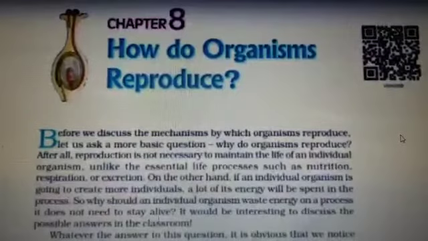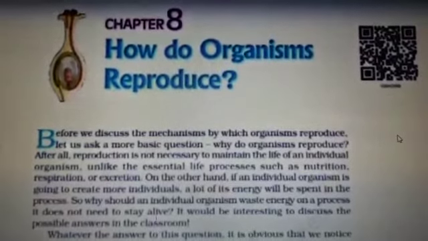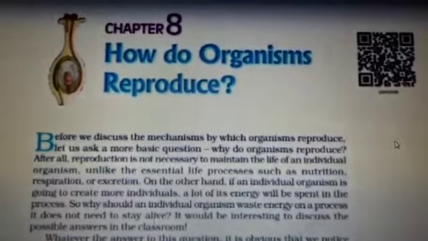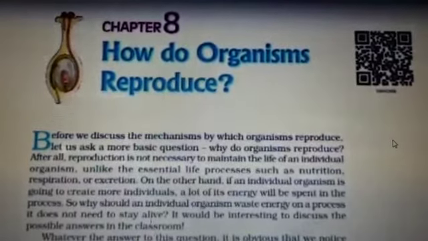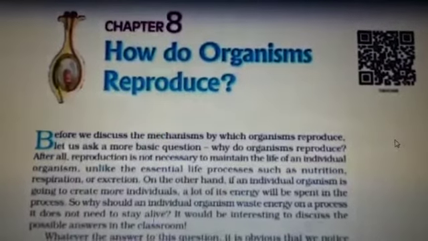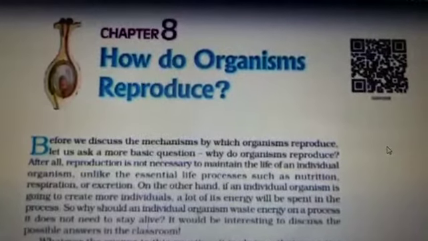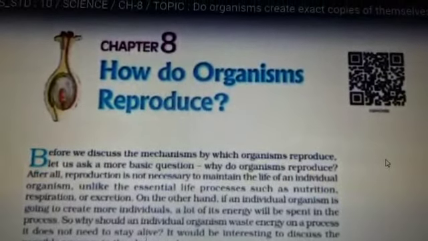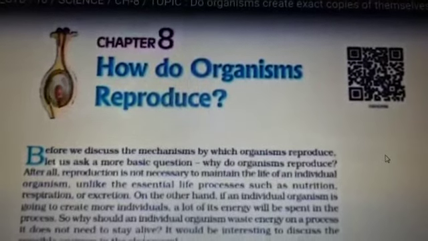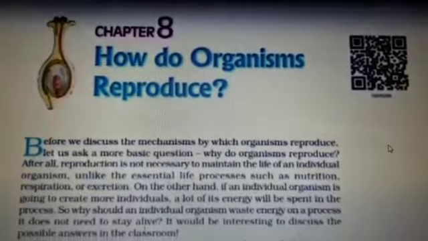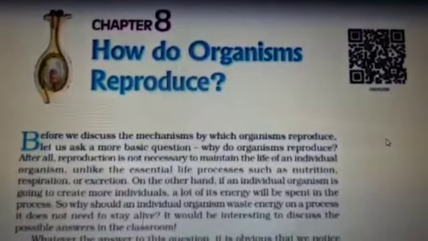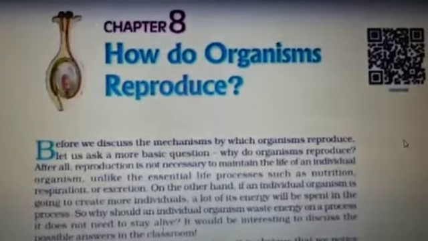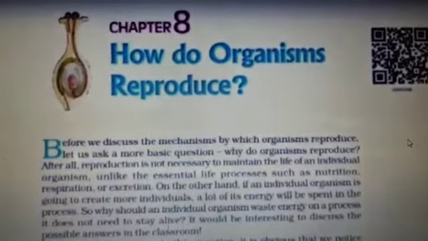So imagine the death of members of any species. If they don't continue, new individuals of the same species are not formed. It means reproduction is the only process to replace the individuals which have died away.